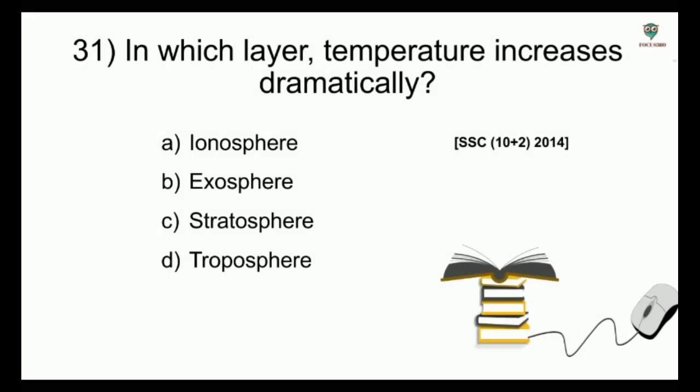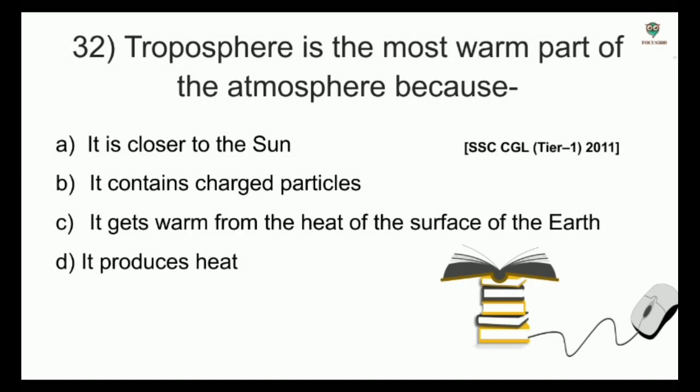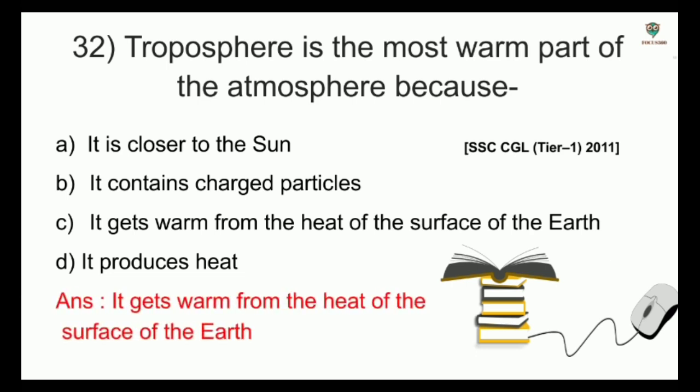Next question. In which layer temperature increases dramatically? Options: ionosphere, exosphere, stratosphere, troposphere. And the answer is ionosphere, due to the presence of ions. Troposphere is the most warm part of the atmosphere because it is closer to the sun. It contains charged particles. It gets warm from the heat of the surface of the Earth. It produces heat. And the answer is it gets warm from the heat of the surface of the Earth.